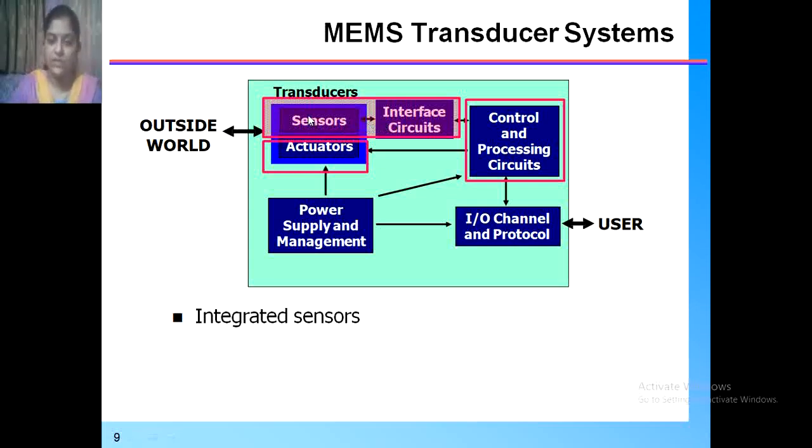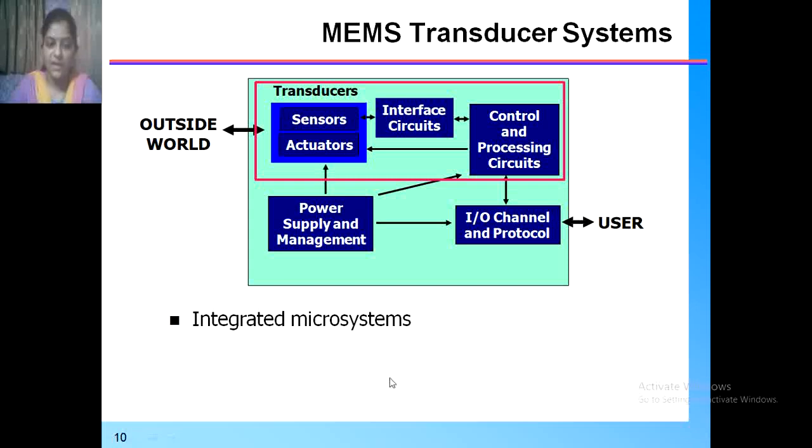The sensor senses the signal, converts it into another one, and then that signal goes directly to the control and processing circuit. The combined sensors are known as integrated sensors, whereas the actuators are again separate.